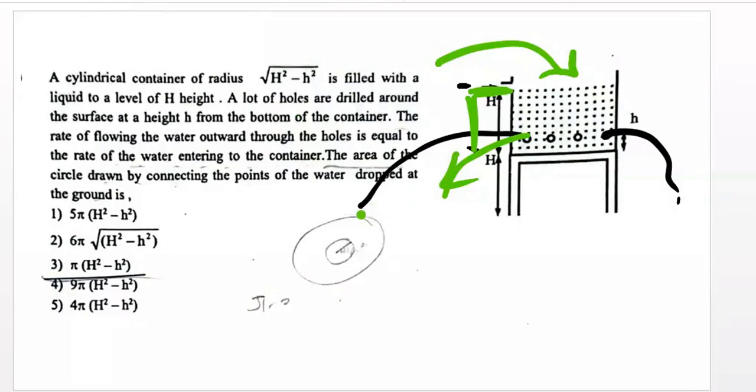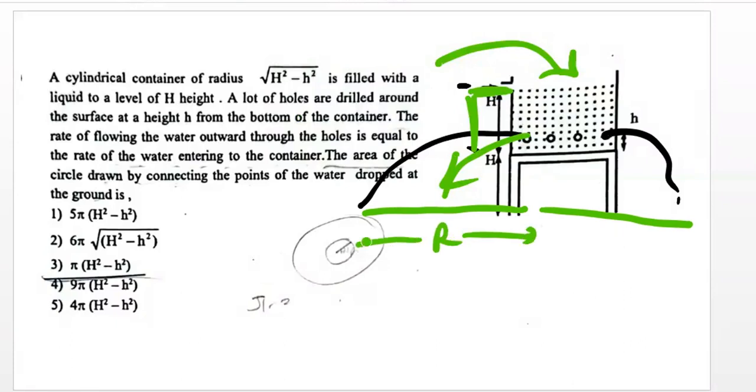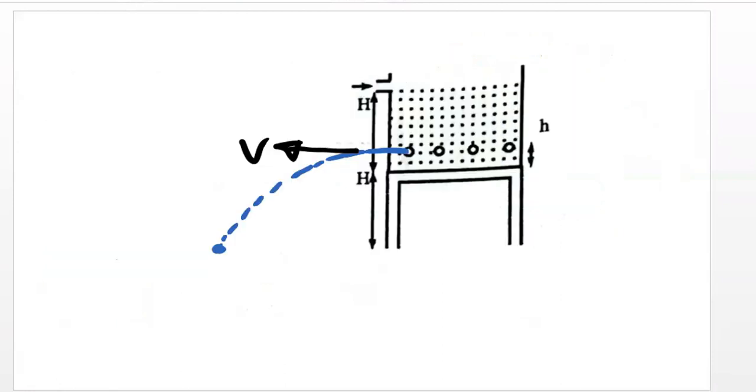Right. So they are asking us this area, the complete area. For that I need to find this radius, the total distance. So far I know this length, it is given, and only this part I need to find. Right. Now when the water comes out like this, we need to find the velocity of it. So I'm going to find this radius by using the projectile method.